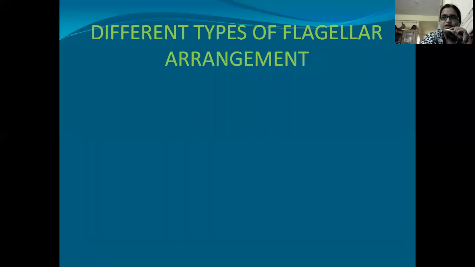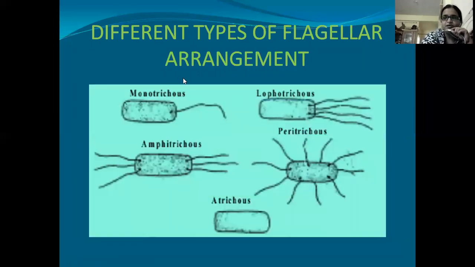Different types of flagellar arrangement. So now we have seen the structure of flagellum. The flagellum can have different arrangements in different types of cells. Not only the arrangement, the number of flagella also varies from one cell to another. If a cell has only a single flagellum, it is called monotrichous.